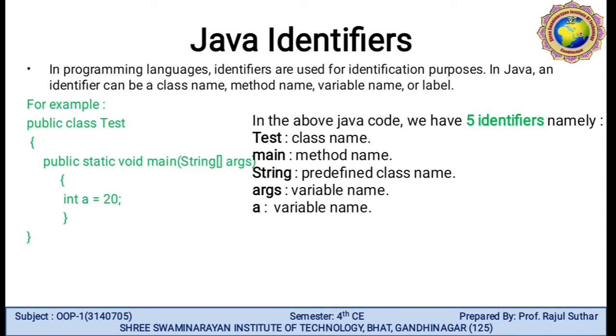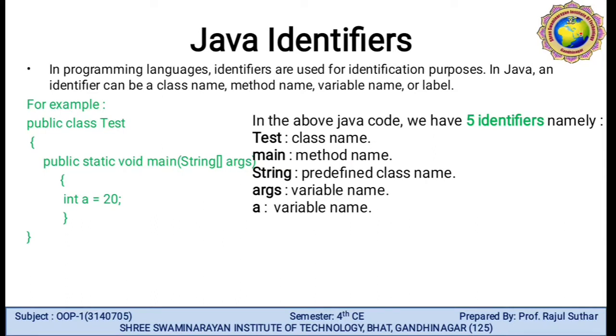Identifier cannot start with a digit. It can start either with an alphabet or underscore or dollar sign. It cannot contain any special symbols except the underscore and dollar sign. Blank spaces are also not allowed in an identifier. It cannot be a keyword. So keyword is totally different from identifier.